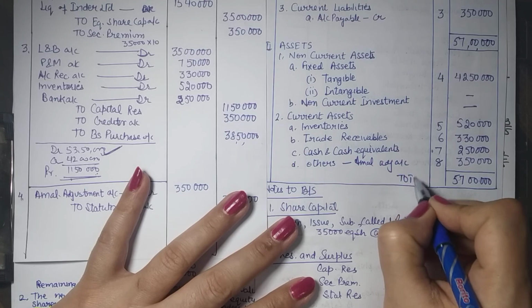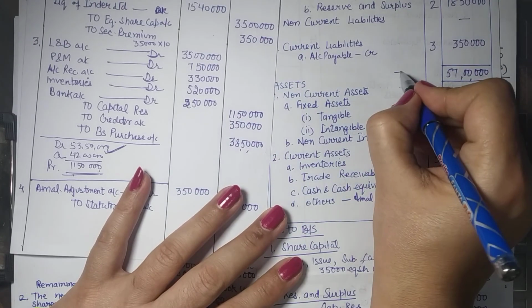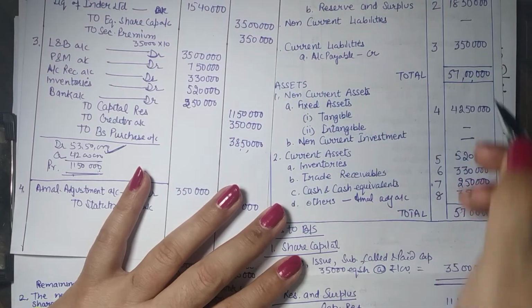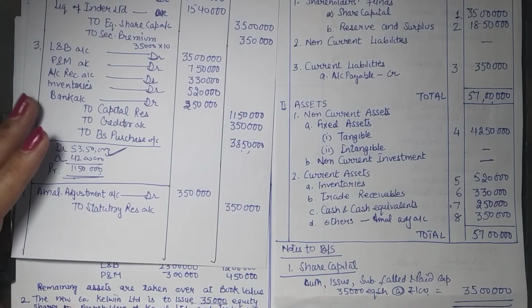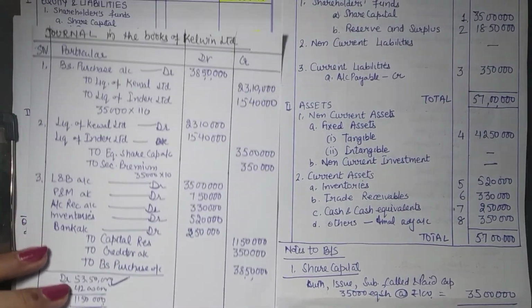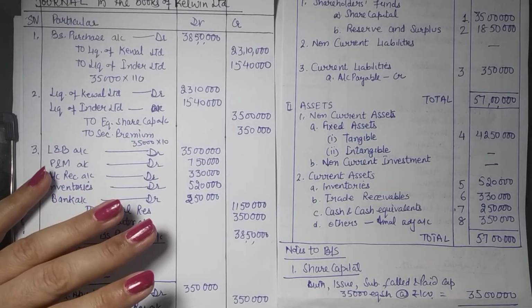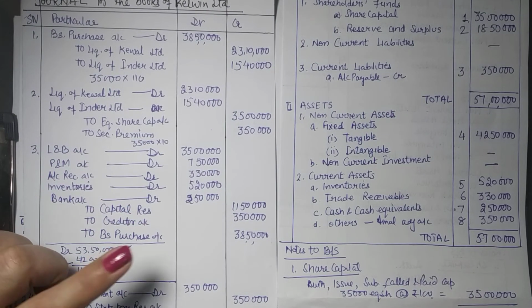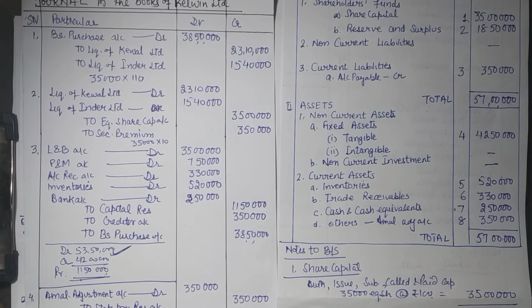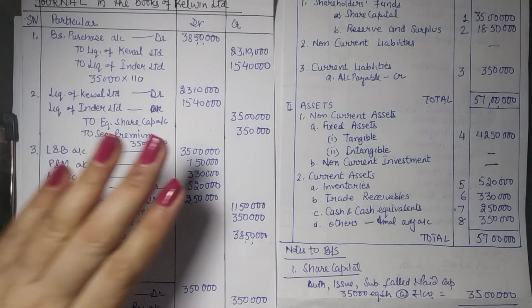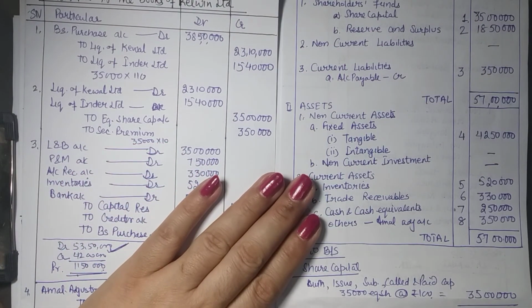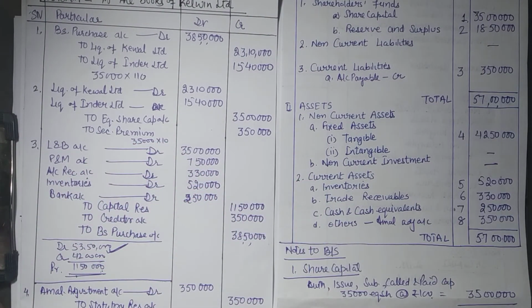So total of the two sides is matching, indicating we have recorded everything correctly, right? So this is how we complete the books of purchasing company. So we have covered all the 3 cases. We covered external reconstruction, problem number 1, absorption, problem number 2, and now the amalgamation, problem number 3. So this is how we compile entries.